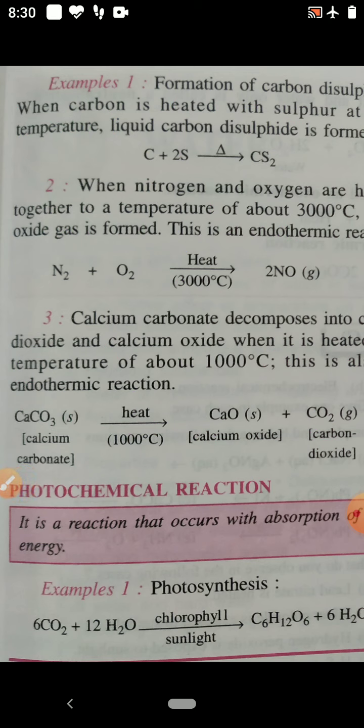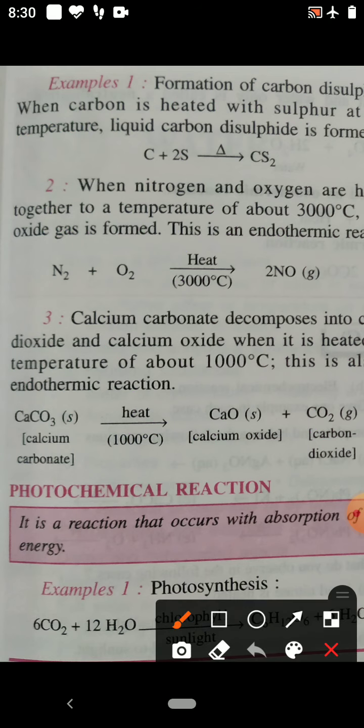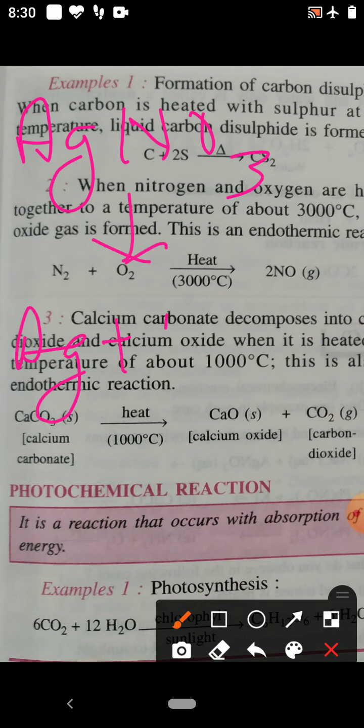Another example of a photochemical reaction: there are certain chemical substances that break when they get direct light, such as silver nitrate. Silver nitrate breaks into silver, nitrogen dioxide and oxygen when it gets direct sunlight.